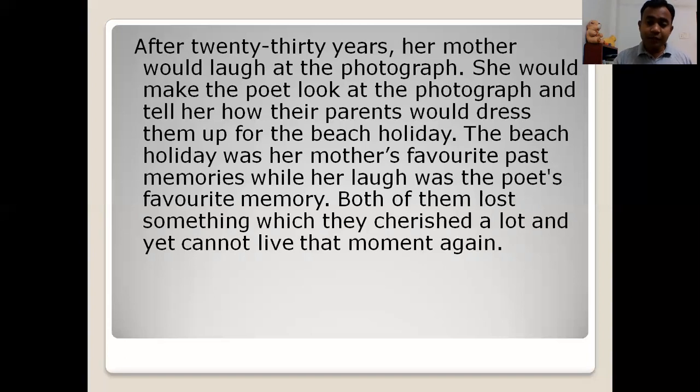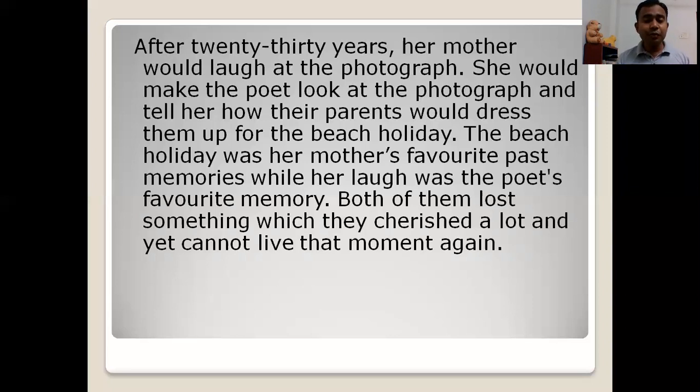Both of them means mother has died, she cannot come back. And even the poet has lost her mother and her mother's smile, which she cannot get back. So both of them have lost something which they cherished a lot, which they used to happily enjoy a lot. Now they cannot get that moment back again.